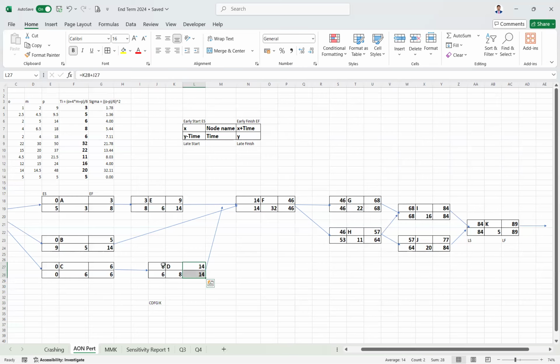It is not necessary that if a node has that value, it is part of the critical path, but it is the other way around. If it is the same, then there is a chance it will be a part of the critical path. It is not necessary, right?